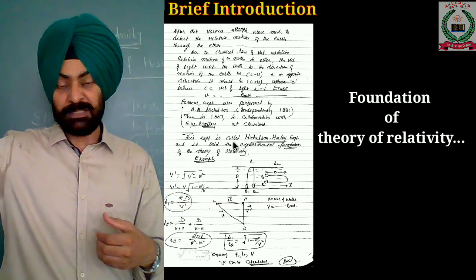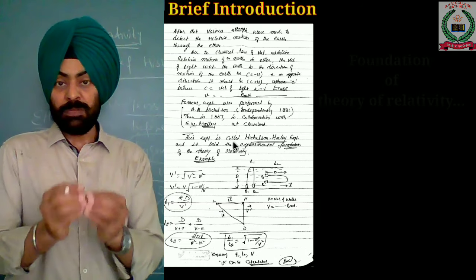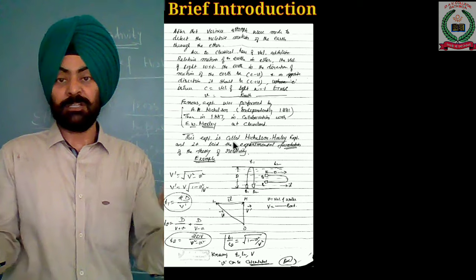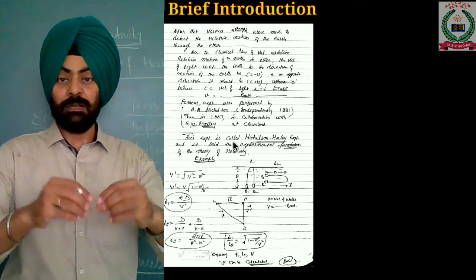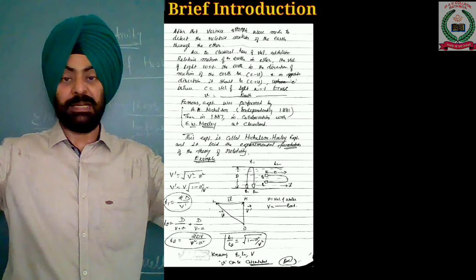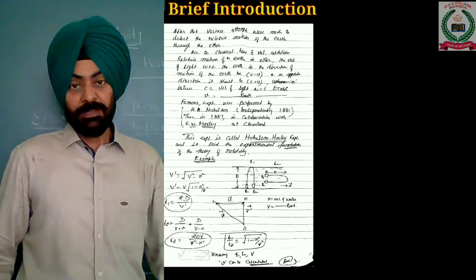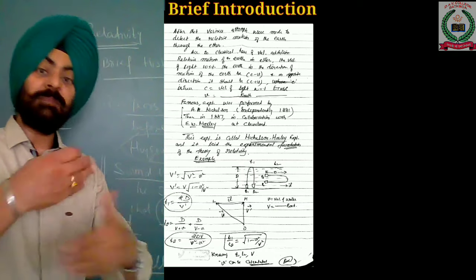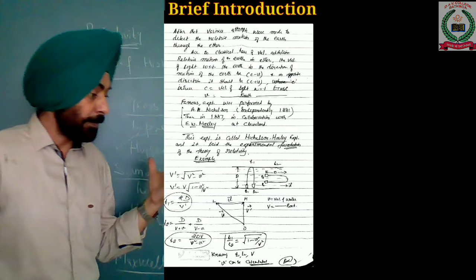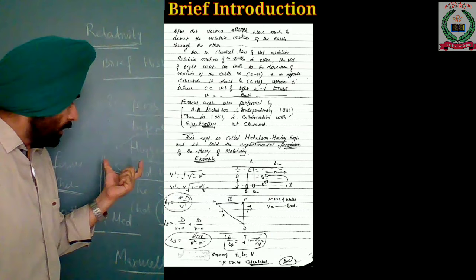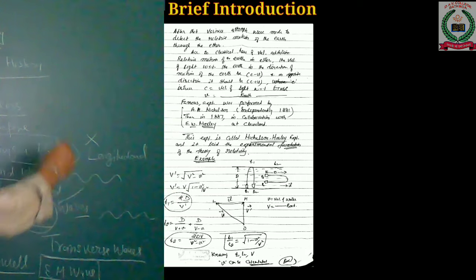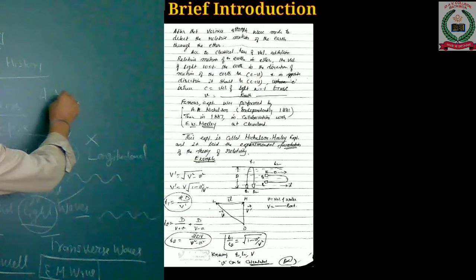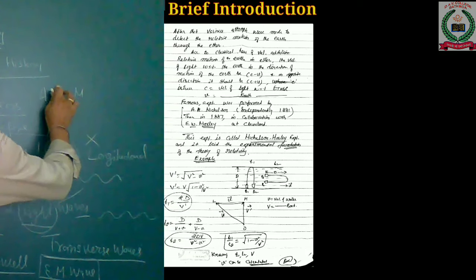It aimed to detect whether ether exists or not, and if it exists, what its properties are, and if it does not exist, how we can demolish the 200-year-old hypothesis of Huygens. That is a very interesting experiment on which the theory of relativity is based.